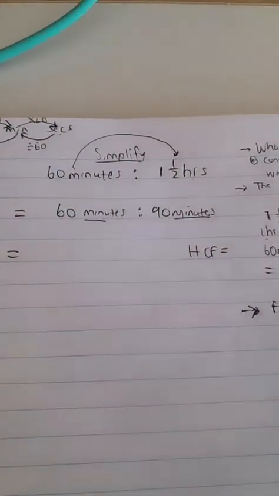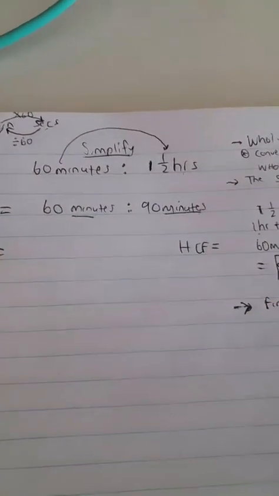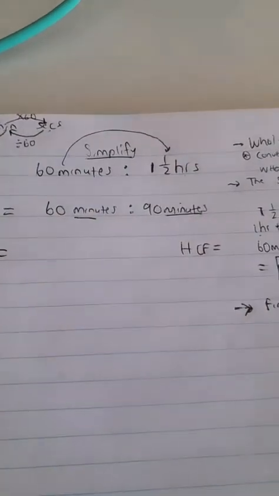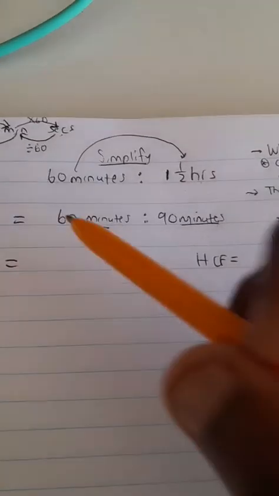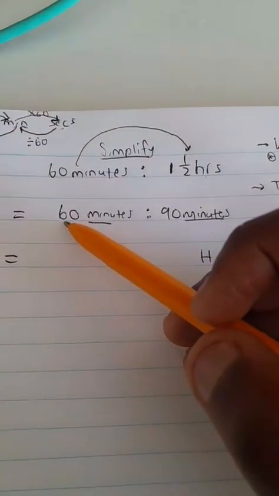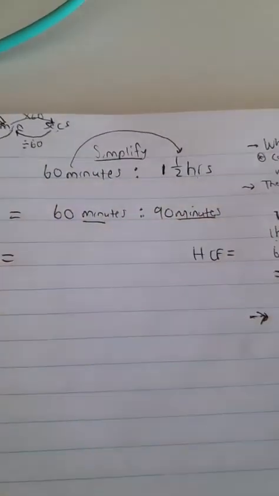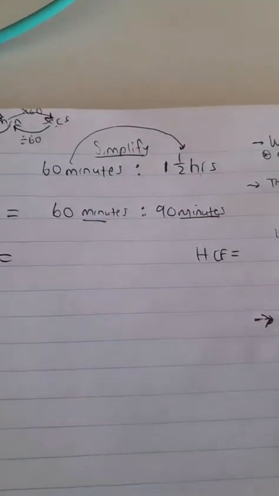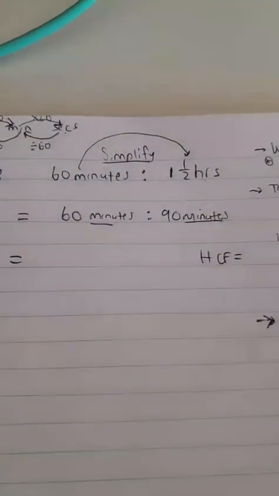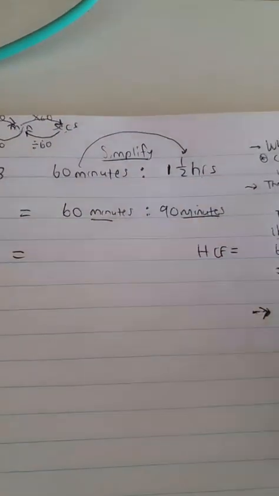That would take a long time. The highest common factor is the highest number that fits into 60 and leaves no remainder, and fits into 90 and leaves no remainder, so that it simplifies the numbers and we don't have to find another number to divide by.